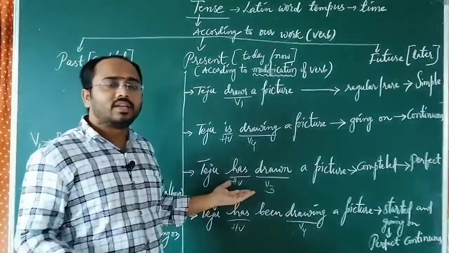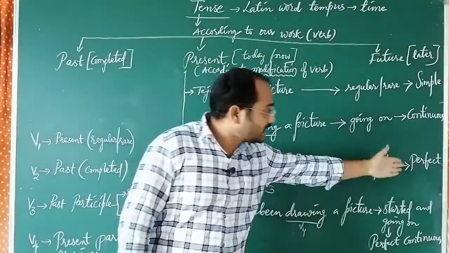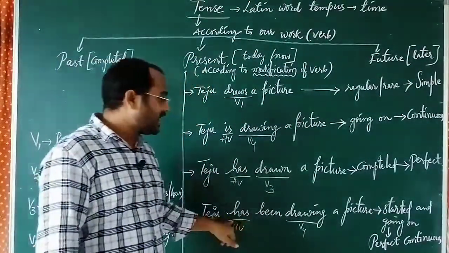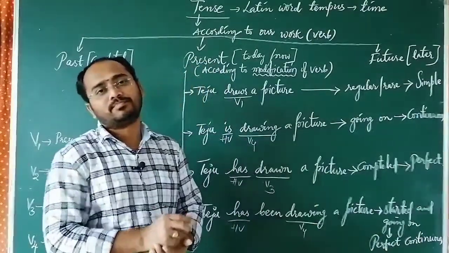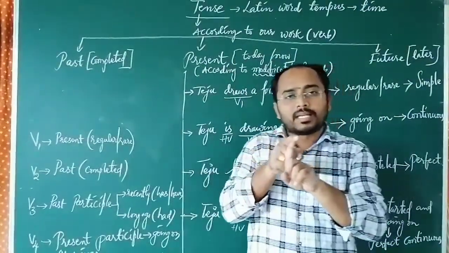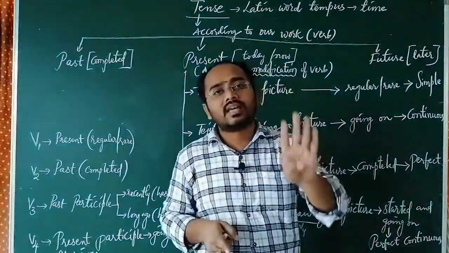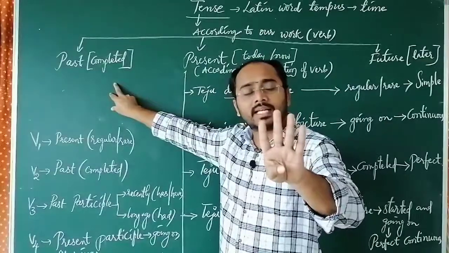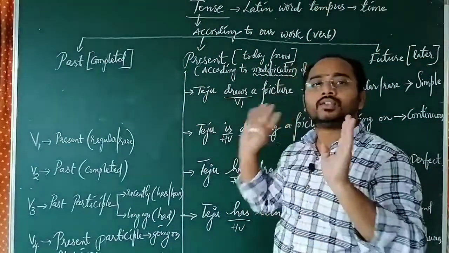When something is done effectively, we say it is perfectly done. That's the reason the third name is perfect. And as it is in present, present perfect. And here started means perfect, going on means continuous. So perfect continuous. In this way the present tense is divided into four categories: simple present, present continuous, present perfect, present perfect continuous. In the same way, according to the modification of the verb, past is divided into four categories and future is also divided into four categories. Totally 4, 4, 4, 12.